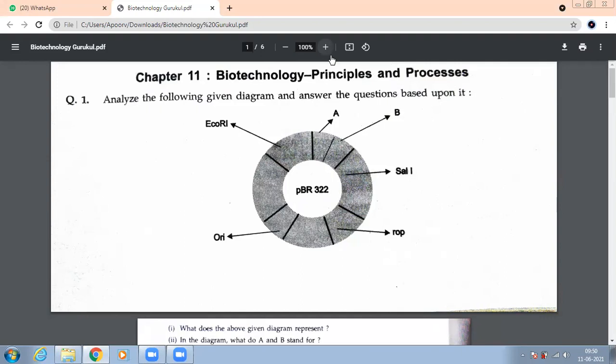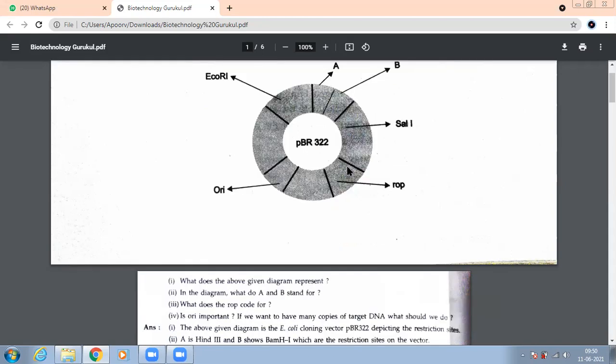Okay, tell me what does A stand for? I discussed yesterday. A, what site was this? Does anyone remember? No? And B? Why I'm showing you this, beta, is that you'll have questions of this kind. A is your Hind 3 and B is this point that you have here. This is BamH1 site. Yesterday they had asked you about naming these ORI sites and ROPs and all.